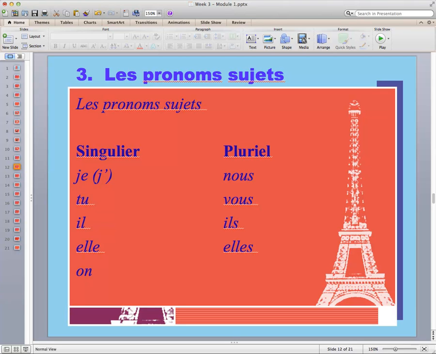In French, les pronoms sujets are divided into two columns, singular on the left and plural on the right. We always keep the list in this order. The singular pronoun for I is je or J apostrophe. The J apostrophe is used when the word following the je starts with a vowel.